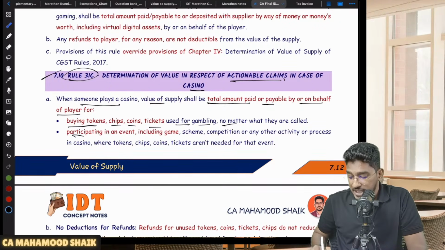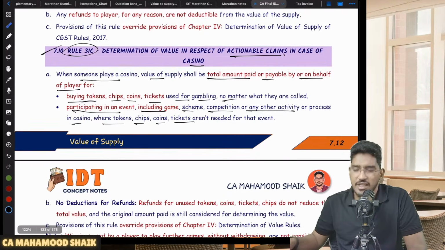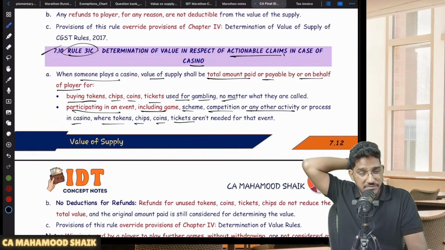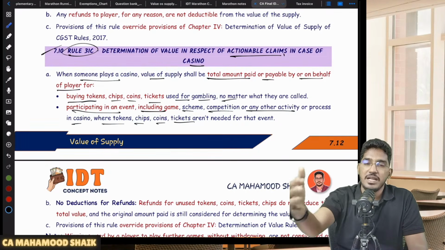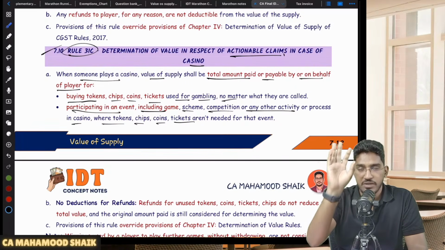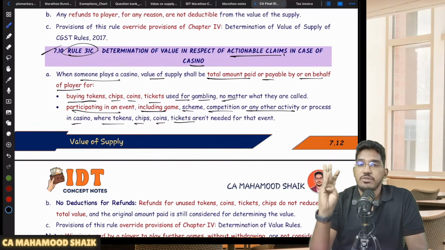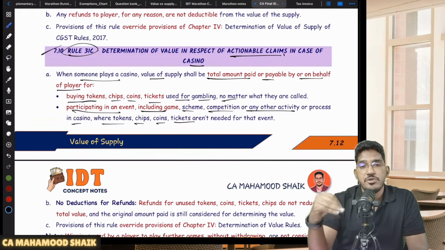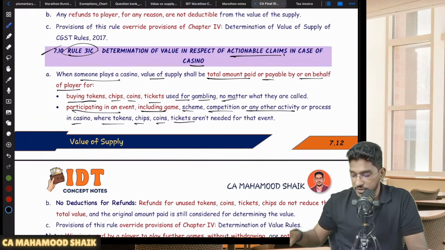Or if you are paying any amount for participating in an event, including a game, scheme, competition, or any other activity or process in the casino where tokens, chips, coins, tickets aren't needed. Inside the casino, for some games, you need not have any tokens. Directly you can pay the money and play the game. So either you buy the chips or tokens, and whatever amount you deposit for that will be the value of supply. If you are not required to buy chips or tokens, you directly deposit the money and participate in the event. That money will become the value of supply.